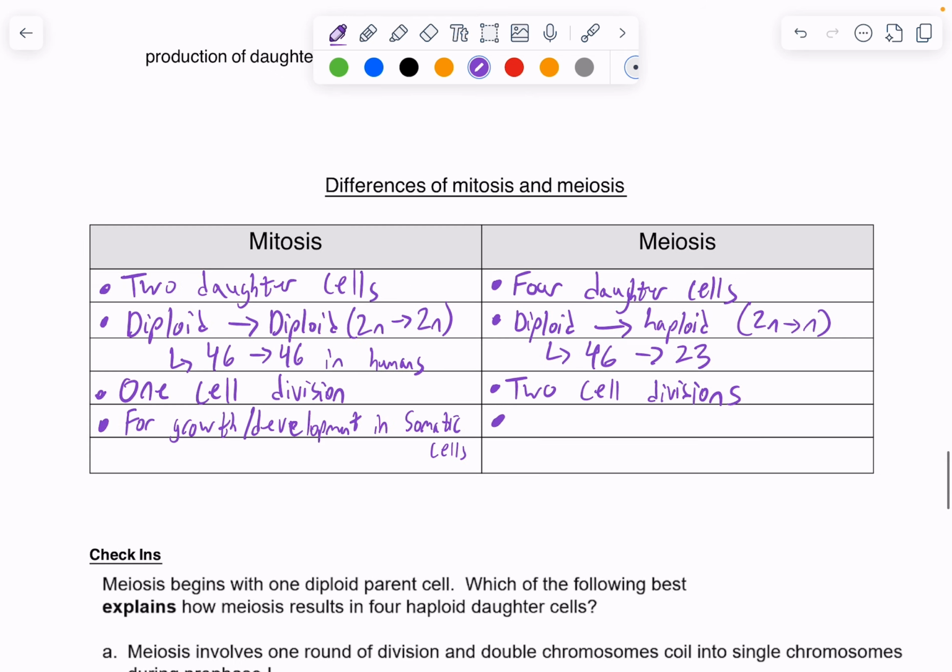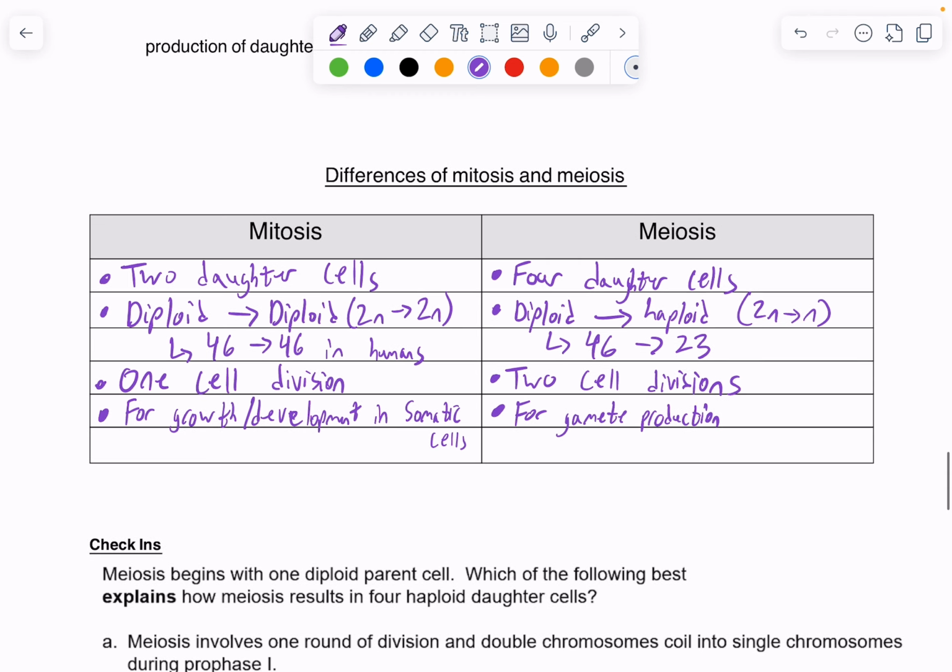And meiosis is for gamete production. Meiosis only occurs in sex organs, so that's the testes for males and the ovaries for females.